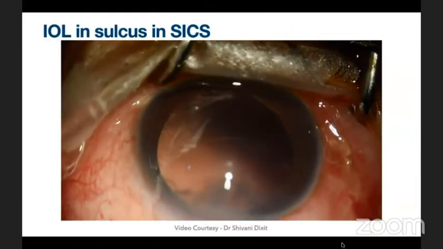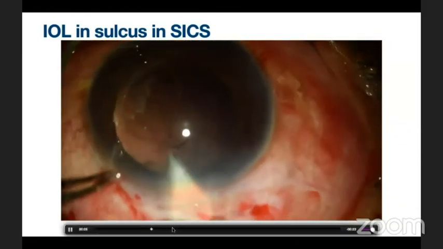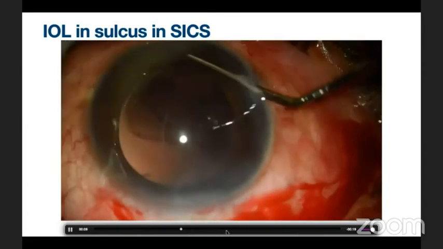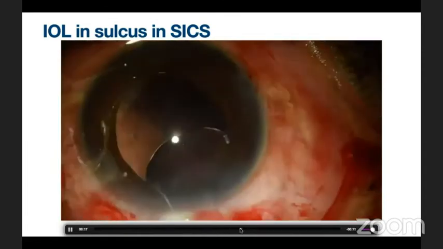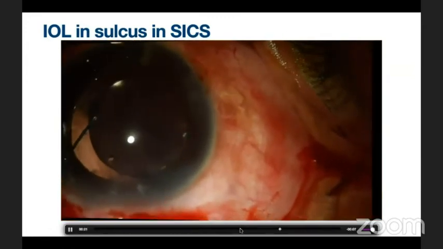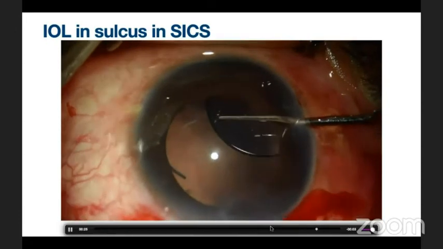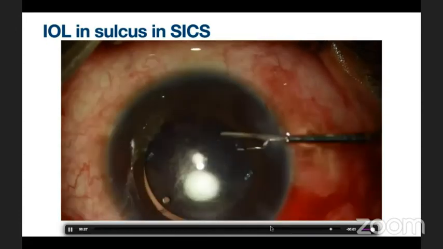This is another case of sulcus implantation where a large PCR was there in the case of SICS. So first, after enlarging the incision, the surgeon is checking for the ciliary sulcus, and a single multi-piece non-foldable PMMA IOL is inserted gently into the ciliary sulcus, and the second haptic is also dialed in a horizontal manner to tuck the second haptic under the iris.